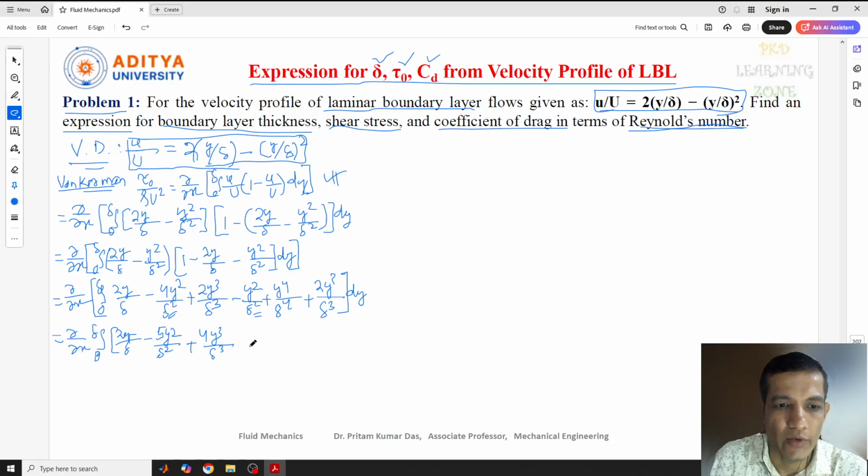We just need to check the signs, whether they are correct or not. Then again this is y to the power 4 by delta to the power 4. This is actually minus, yeah, minus y square.